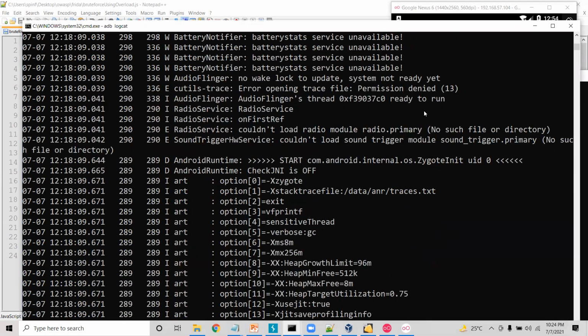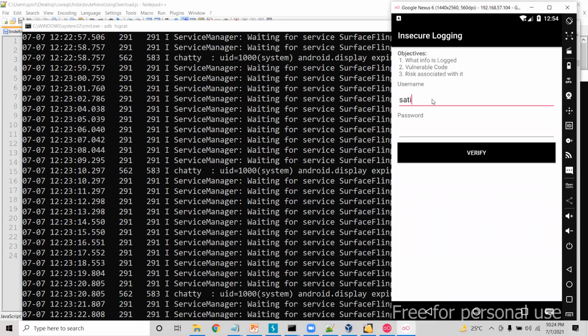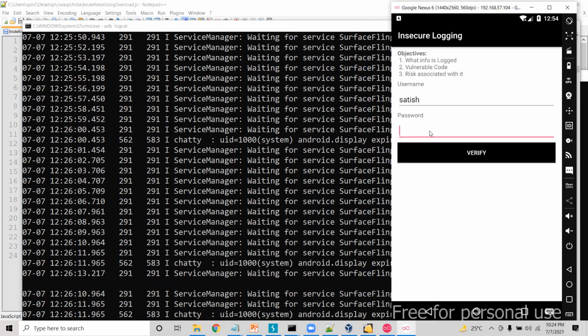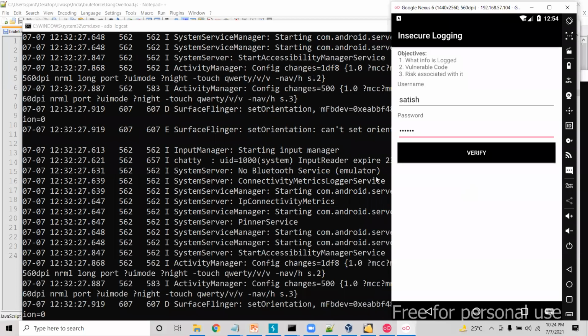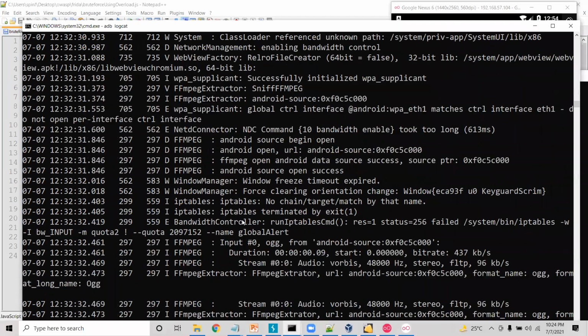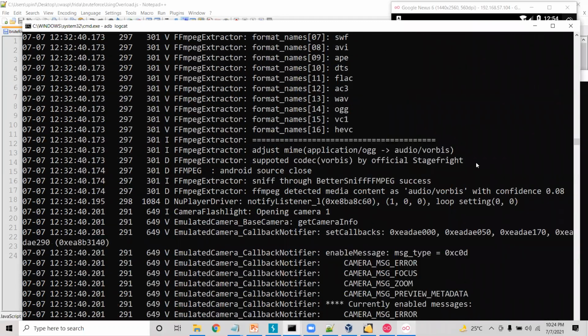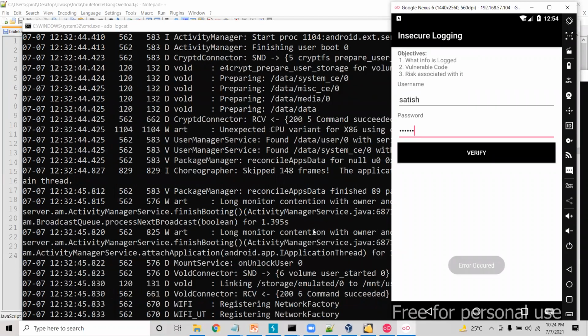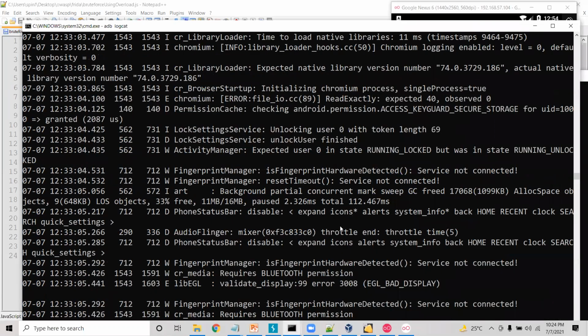We no need to care about it. Let me try to enter this value. Maybe the device is having too many logs. Once this is stopped and you click on this verify button, you should be able to see the data is logged over here.